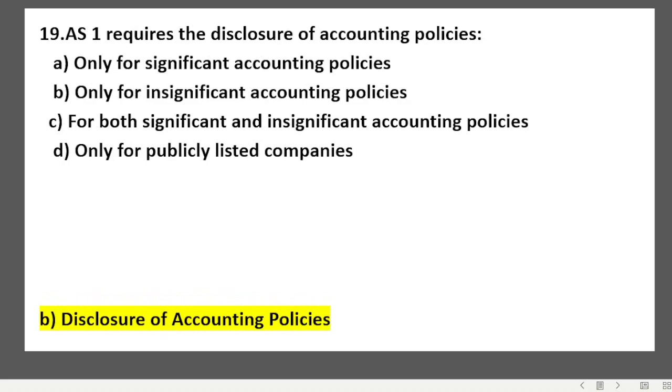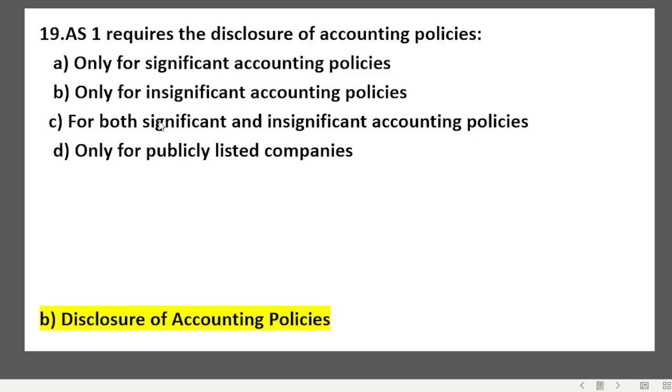AS-1 requires a disclosure of accounting policies: only significant accounting policies, only insignificant accounting policies, both significant and insignificant accounting policies, or only for publicly listed companies. So here, disclosure of accounting policies, nothing else will be there. The answer is only the disclosure of accounting policies. So here, whether only significant policies or insignificant policies is not the matter.